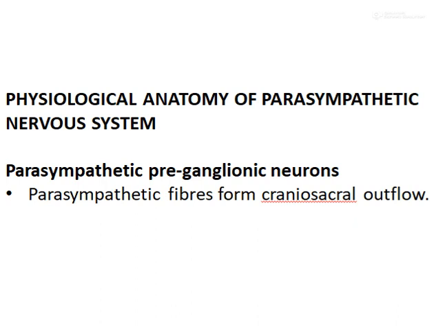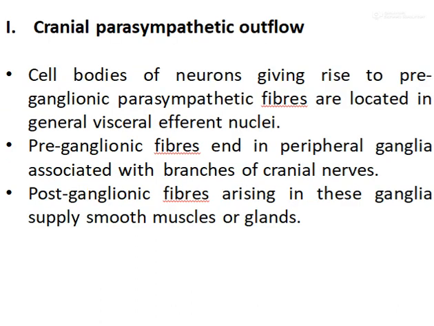Now, physiological anatomy of the parasympathetic nervous system. Parasympathetic nervous system forms the craniosacral outflow. It consists of cranial parasympathetic outflow and sacral parasympathetic outflow.